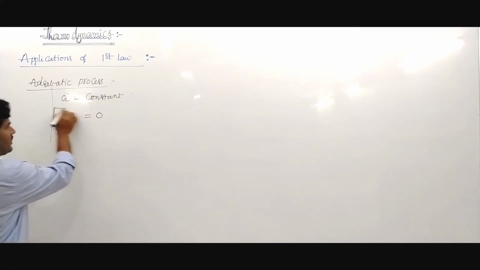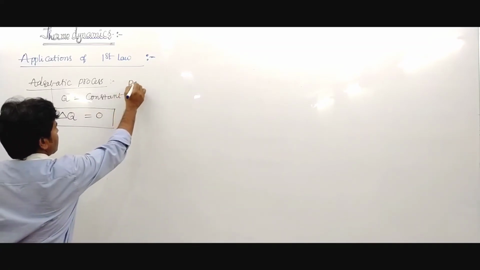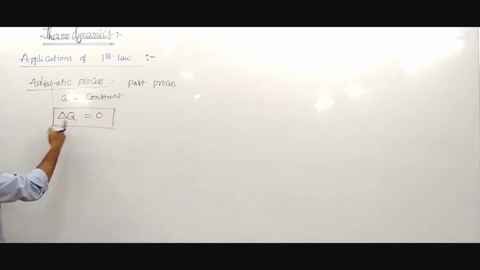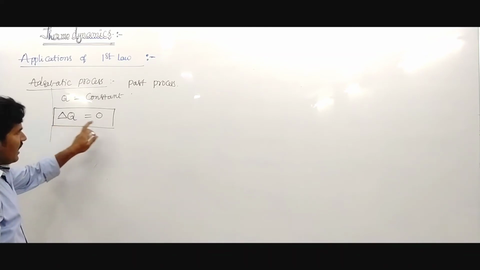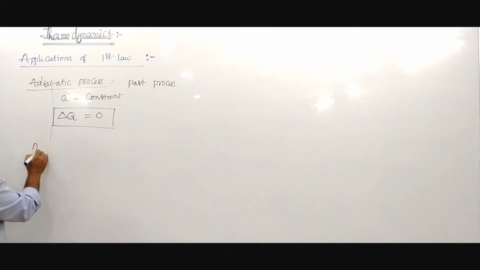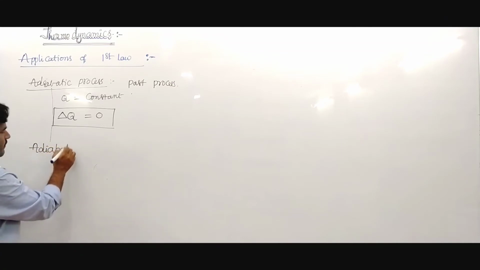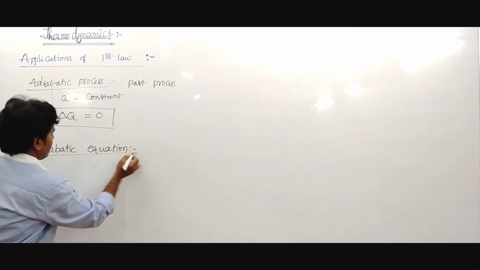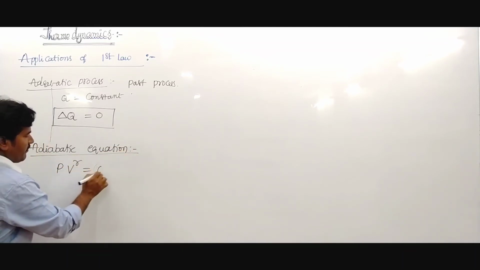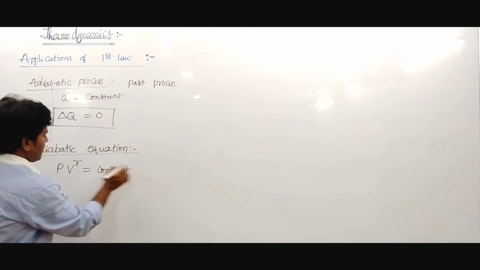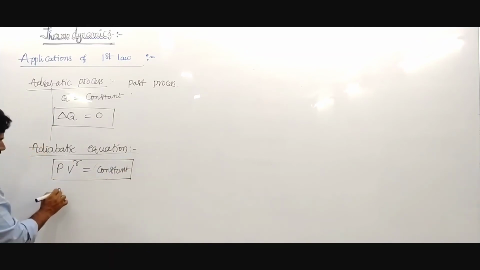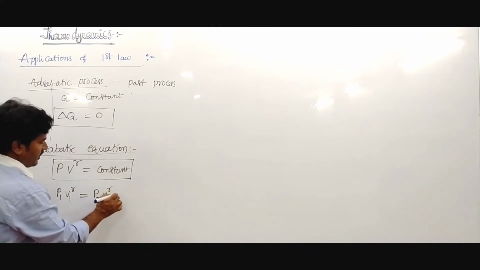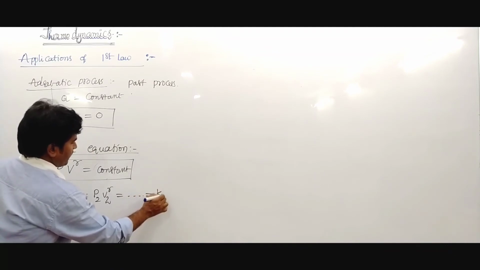In this condition, it is a very fast process. Total heat remains constant, change in heat becomes 0. And this adiabatic equation is P V power gamma equals constant. P1 V1 power gamma equals P2 V2 power gamma, and so on, equals K.